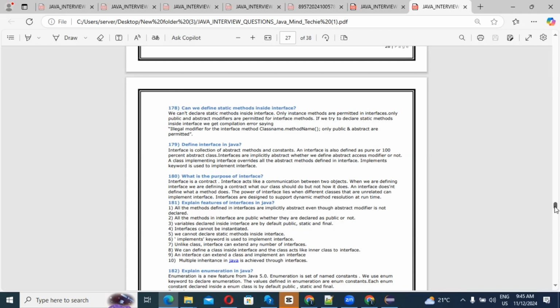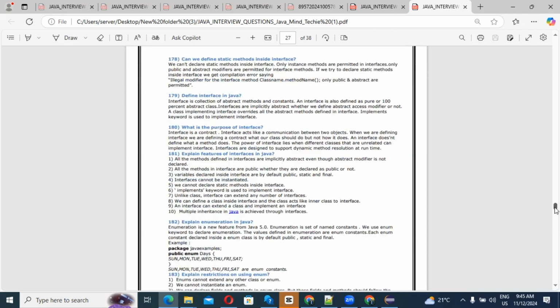We can define a class inside an interface, and the class acts like an inner class to the interface. An interface can extend a class and implement an interface. Multiple inheritance in Java is achieved through interfaces only. So guys, these are all the features that we should remember.